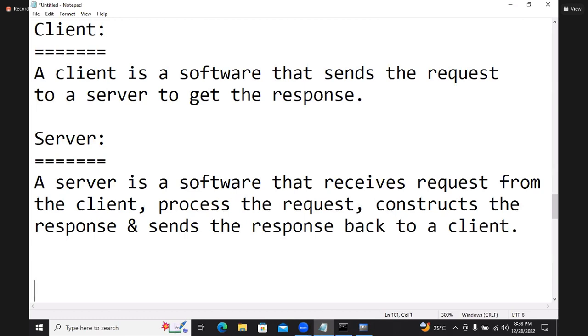A client is a software that sends a request to a server to get a response. A server is a software that receives requests from the client, processes the request, constructs the response, and sends a response back to a client.